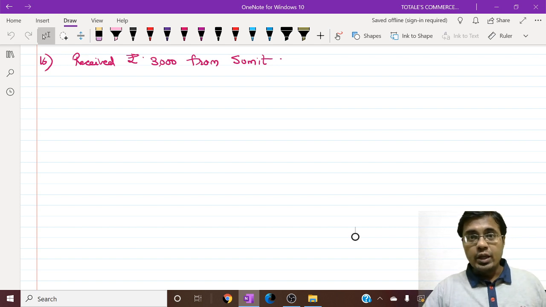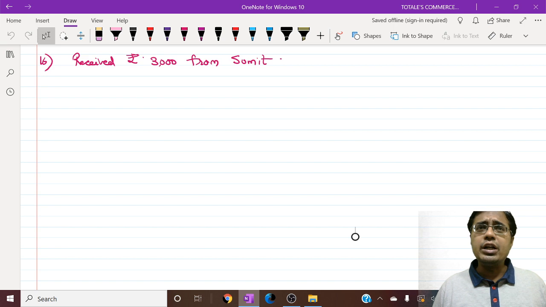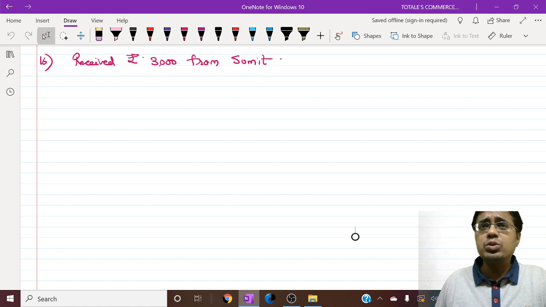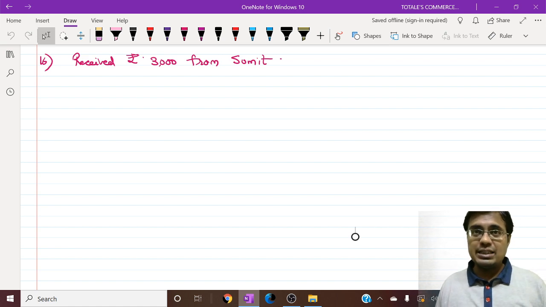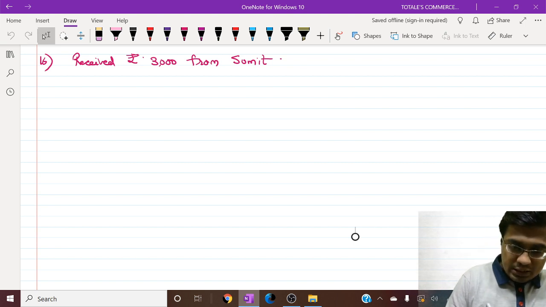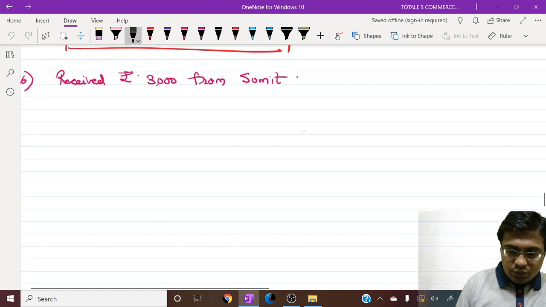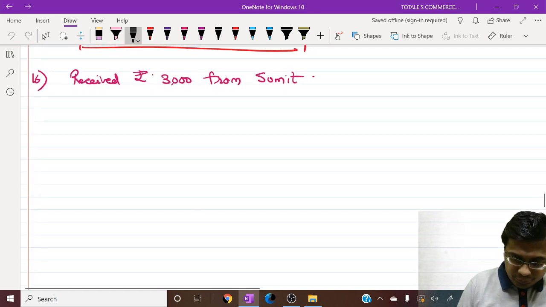We will take this series to its logical end. Now in this lecture, friends, we will be continuing from the point where we had left. I had given you a few transactions for homework and we were going to discuss those transactions. So let's look into them. The first transaction was: received rupees 3000 from Sumit.